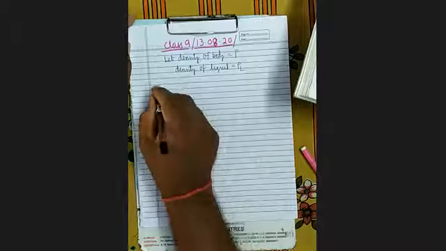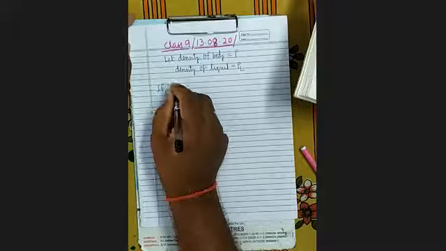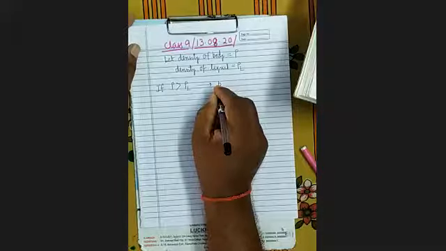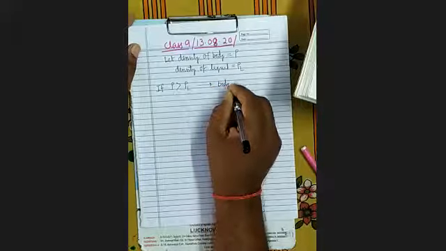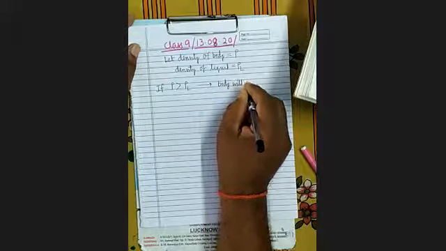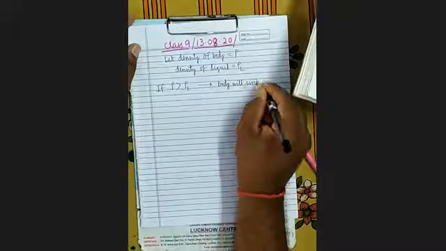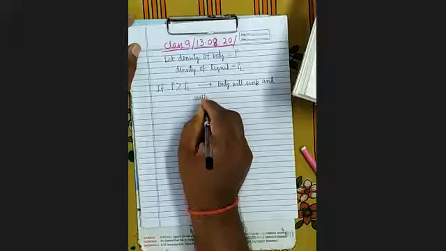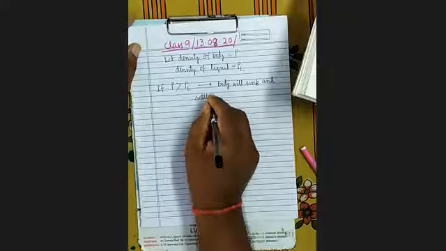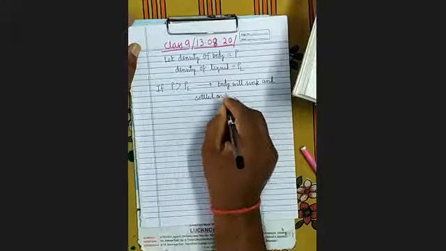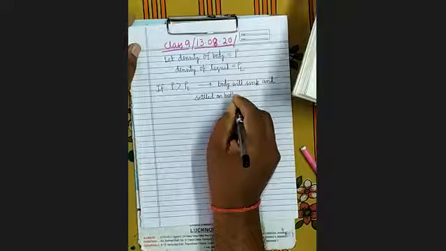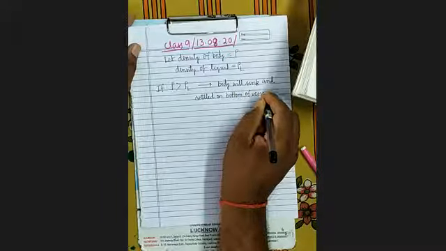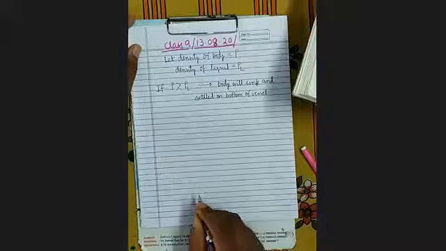So if rho is greater than rho L, the body will sink and settle down on the bottom of the vessel. It will be settled on the bottom of the vessel.